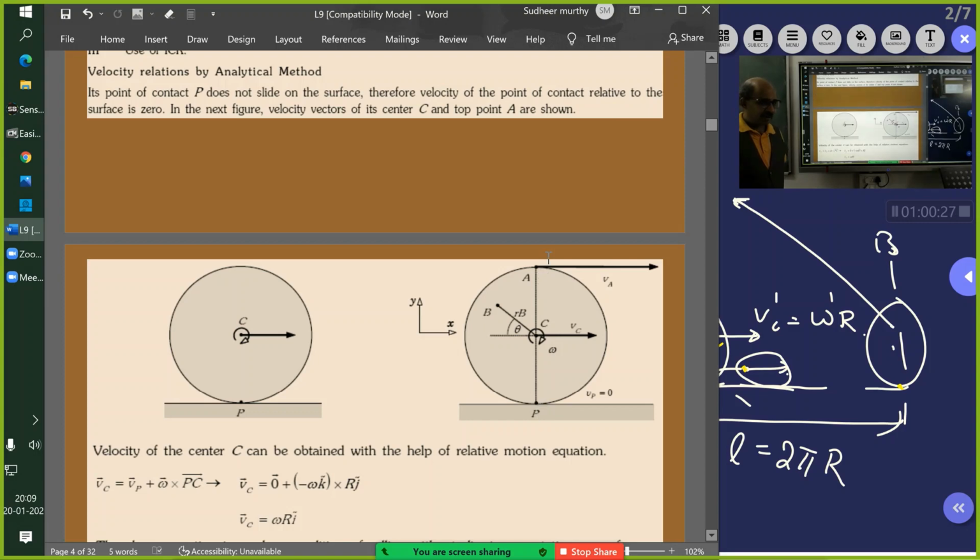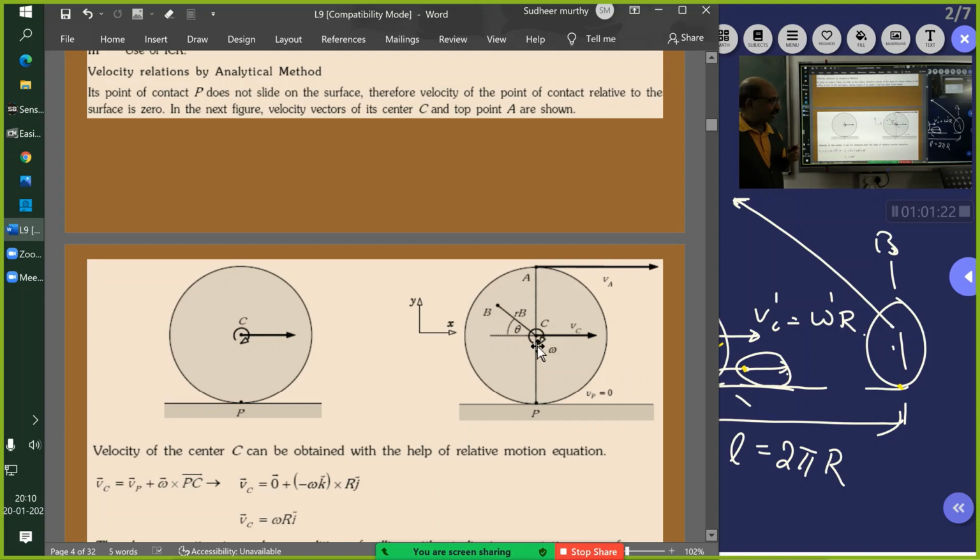Please appreciate and understand, the velocity at this point you are considering with respect to this point P. Because this line AP is also rotating with omega, the velocity of this point will be omega into 2R with respect to P. Now if I take this point C, then what is the velocity of this point A with respect to C?